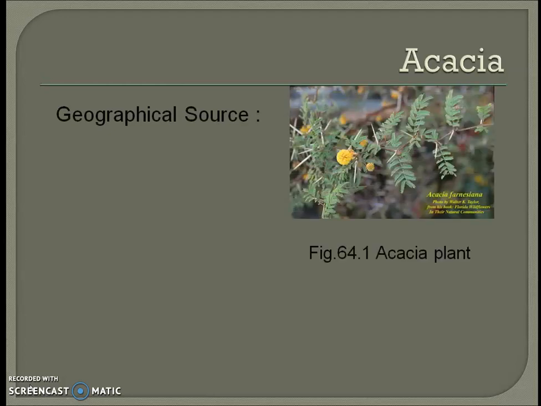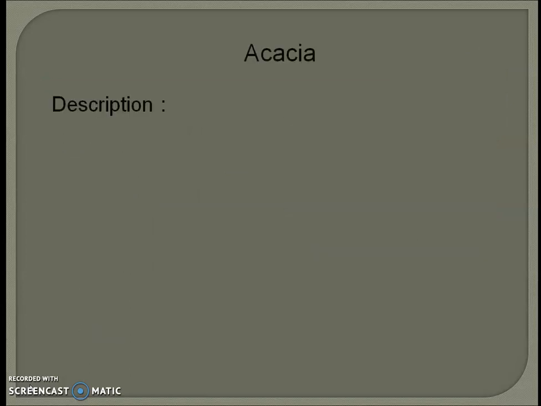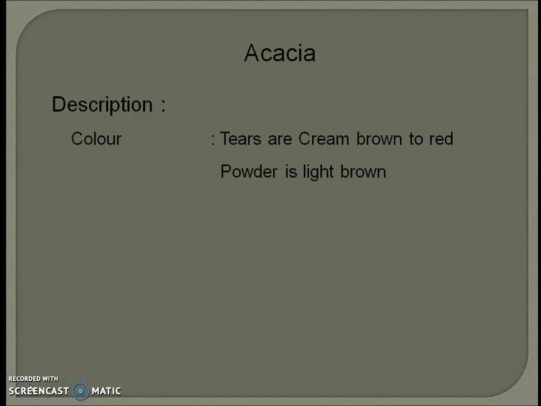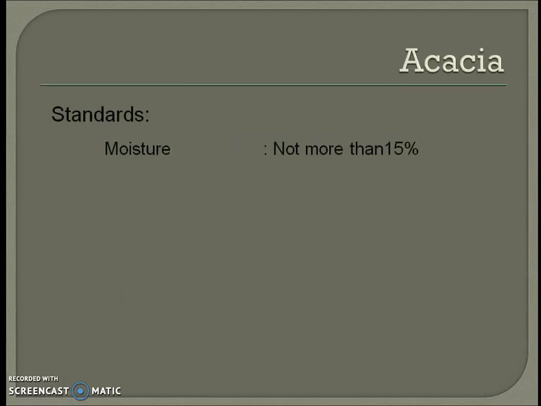Geographical source: in India, it occurs in Punjab, Rajasthan, Western Ghats, Sri Lanka, Africa. Then description of acacia. Color: tears are cream brown to red, powder is light brown. Odor: it is odorless. Taste: bland and mucilaginous. Size and shape: irregular. Solubility: soluble in water, insoluble in alcohol. Standards for acacia: moisture should not be more than 15%, ash not more than 5%.